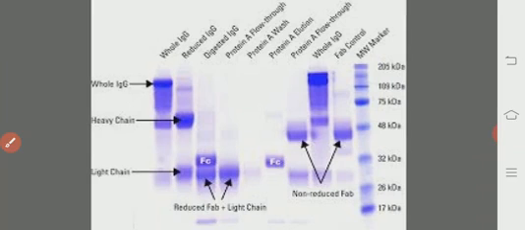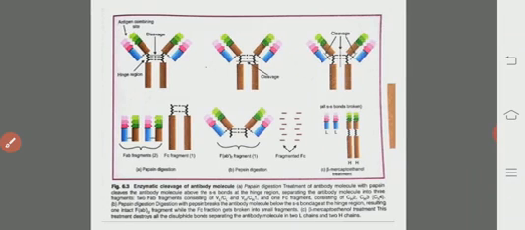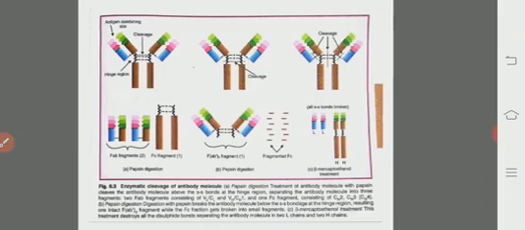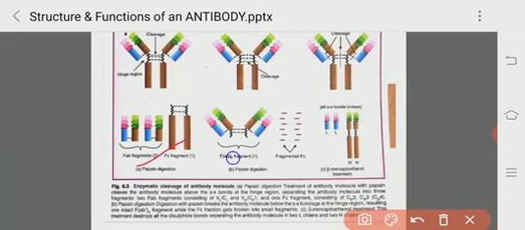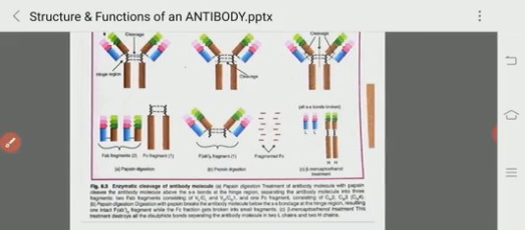So this is the chromatographic representation of the heavy chains and light chains. This is the whole immunoglobulin G. This represents the heavy chains and this represents the light chains. So this is about the enzymatic digestion of the antibody molecule with papain and pepsin, as well as the mercaptoethanol. These are the results.